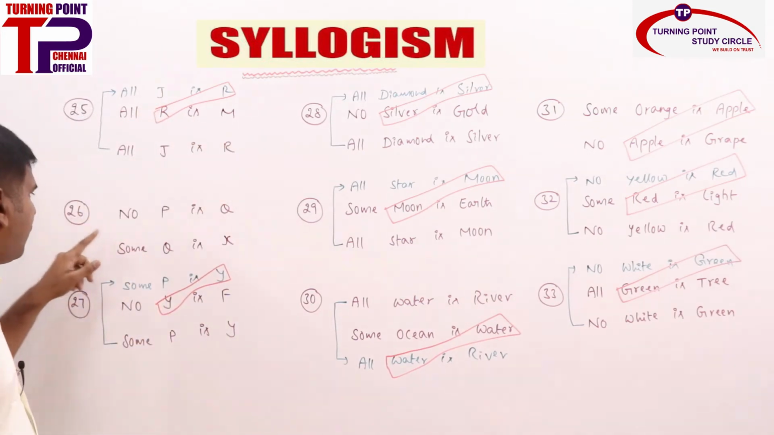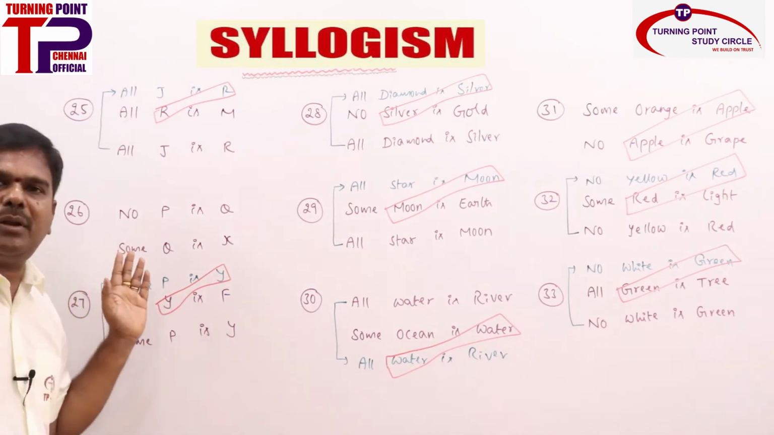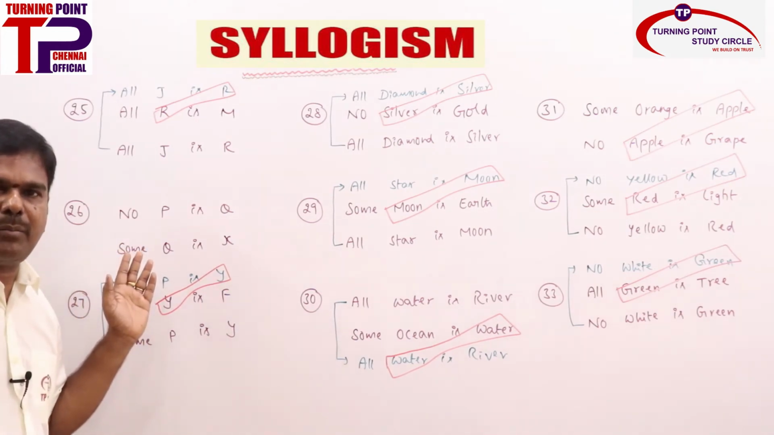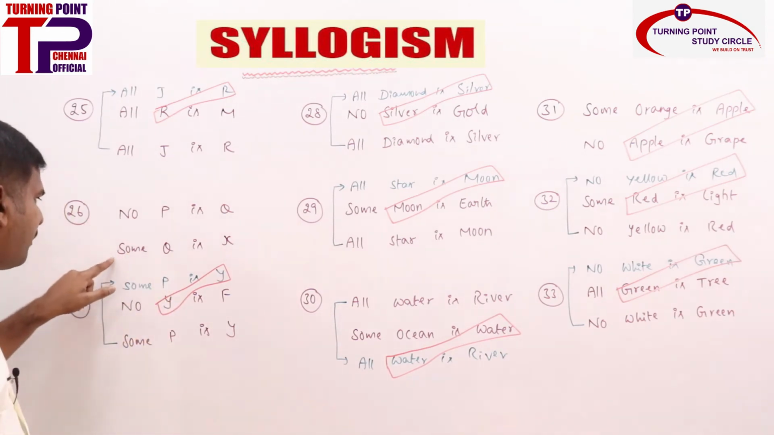Next one, if you see 26, no P is Q, some Q is X. It is already properly aligned, right? It is already properly aligned. No need to give any explanation here. What is E plus I? O star.